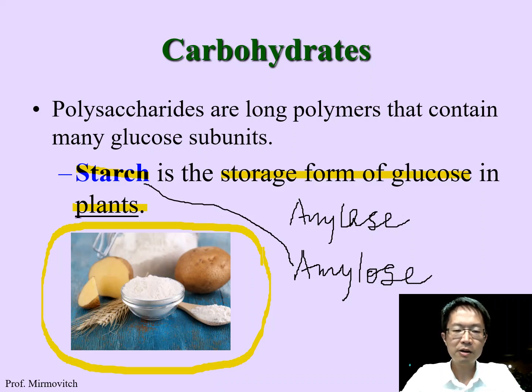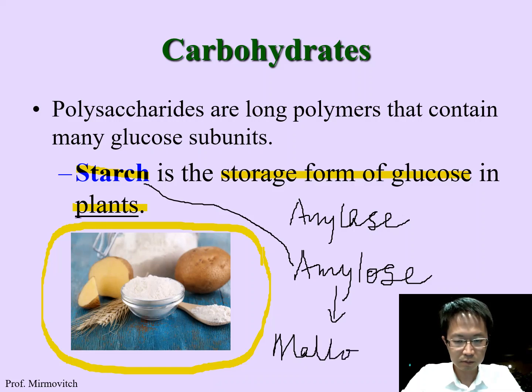Think about this. If starch is a storage form of glucose, that means starch is made of a lot of glucose joined together by polymerization or a lot of dehydration processes together. When we break down starch, what do we get? When we break down amylose, what do we get? We'll get maltose. That's why we taste the sweetness. The sweetness comes from maltose.